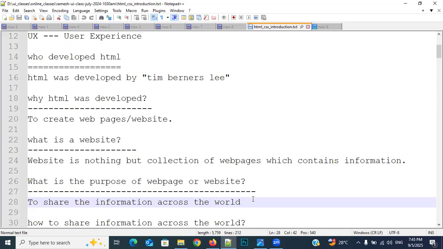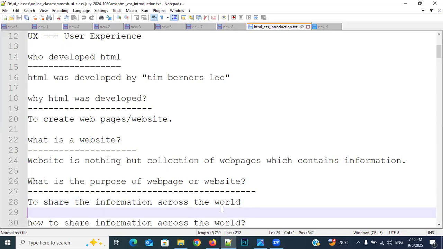Because if you want to display your application to the entire world, we need to purchase two things in the internet, that is, the World Wide Web. What are they? Domain name and hosting space. Are you understanding my point?